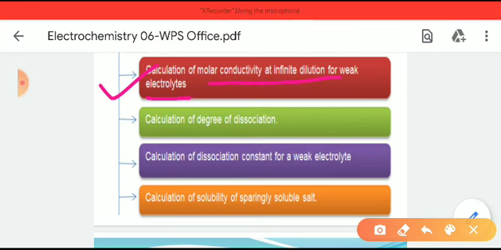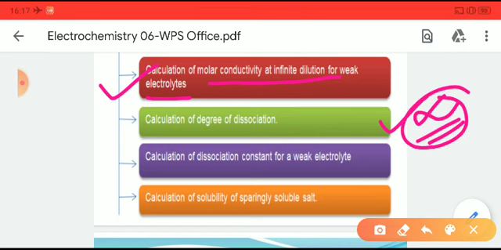As well as that, the calculation of the degree of dissociation, alpha, the dissociation constant of the weak electrolyte, and the calculation of solubility of a sparingly soluble salt.